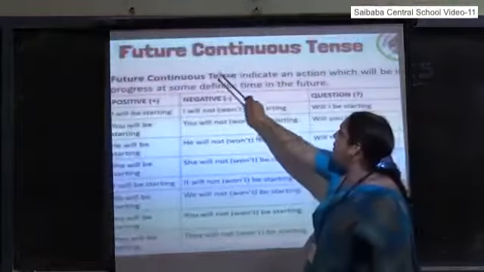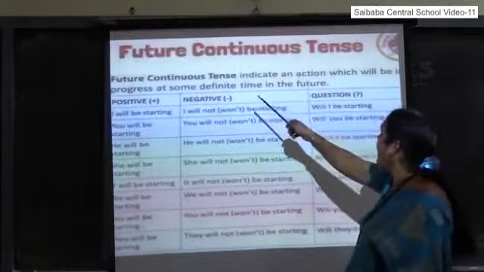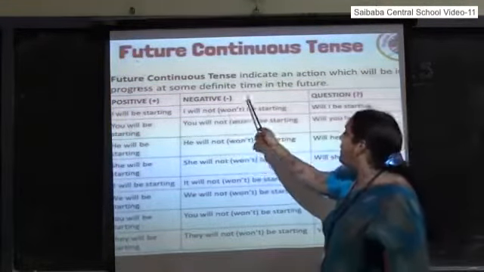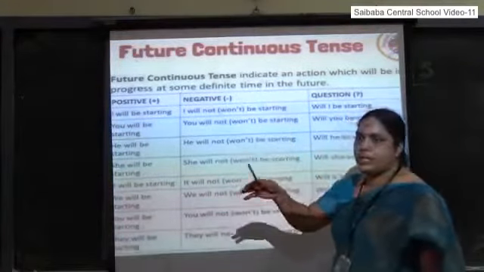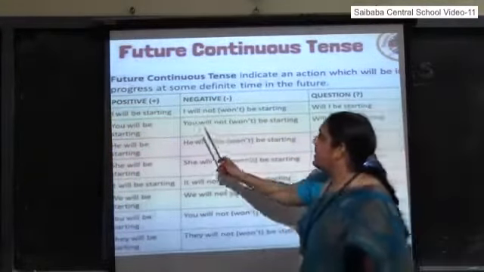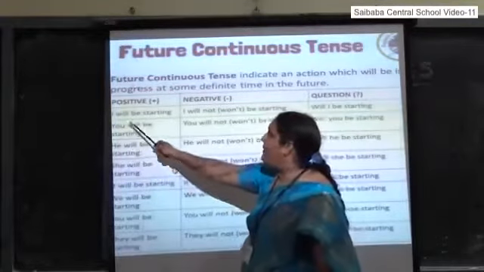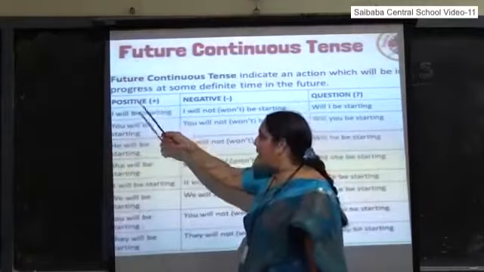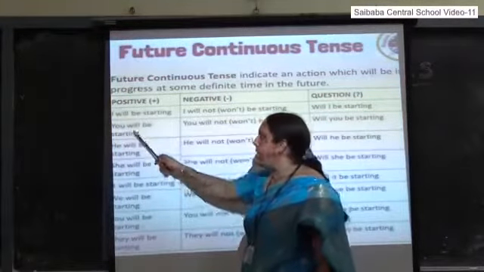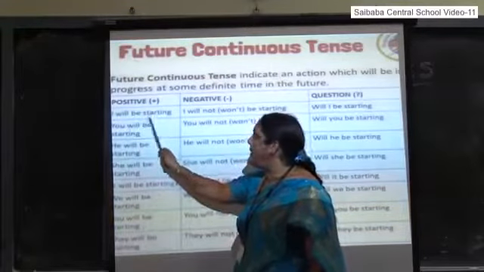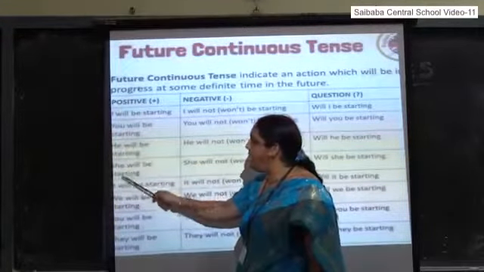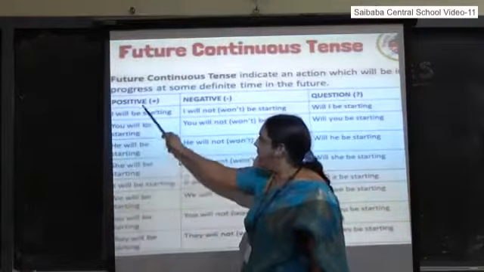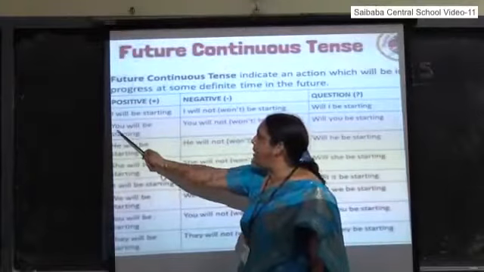Let us see the table. Future continuous tense indicates an action which will be in progress at some definite time in future. For example, in the positive case, I will be starting. Not yet started. In future, I will be starting a big company, in such a way. I will be starting. You will be starting. He, she, it will be starting. We, you, they will be starting. Here again, will or shall only.